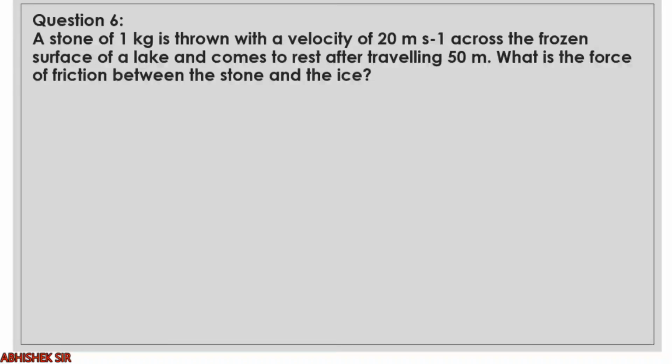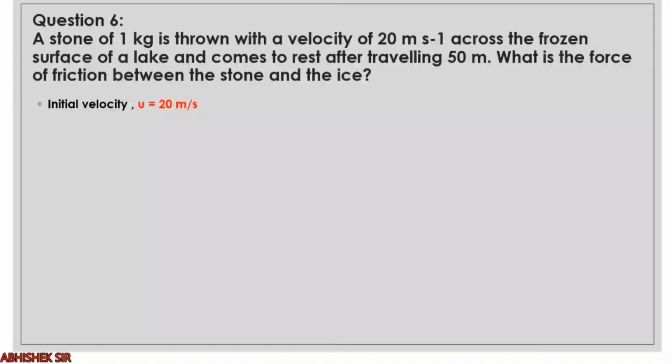Question number 6. A stone of 1 kilogram is thrown with a velocity of 20 meter per second across the frozen surface of a lake. It comes to rest after traveling 50 meter. What is the force of friction between the stone and the ice?